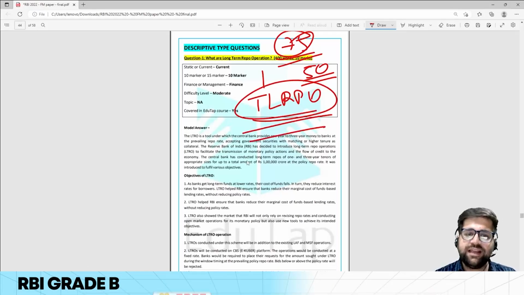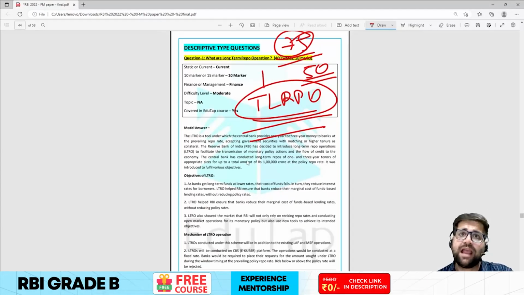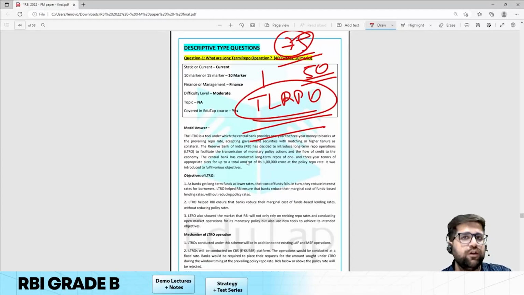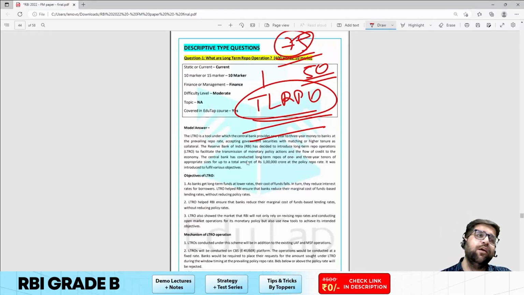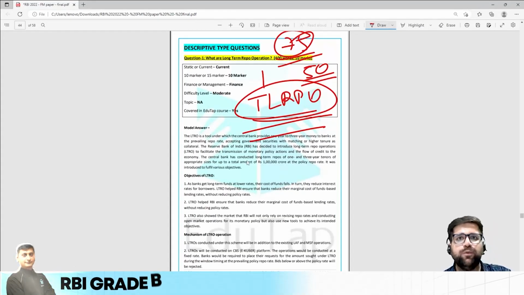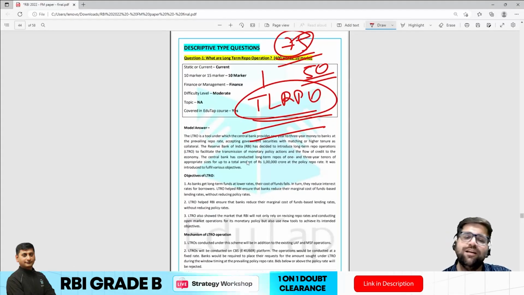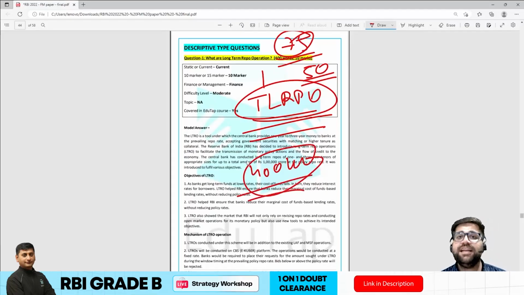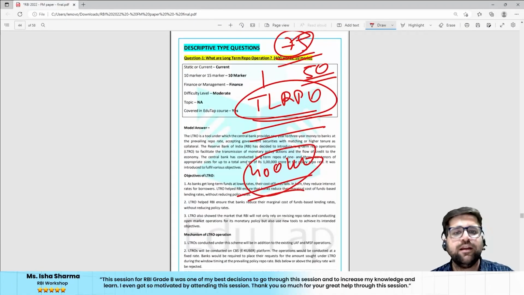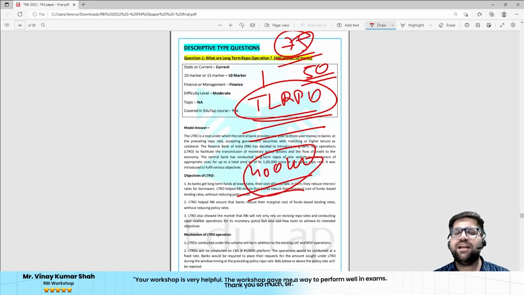If you are reading the RBI annual report and following current affairs, what RBI has done to improve liquidity in the COVID situation, then you could have easily attempted this question and 400 words would have been easily breached. RBI is not asking many financially difficult questions. They are keeping the finance paper very basic and to the point.